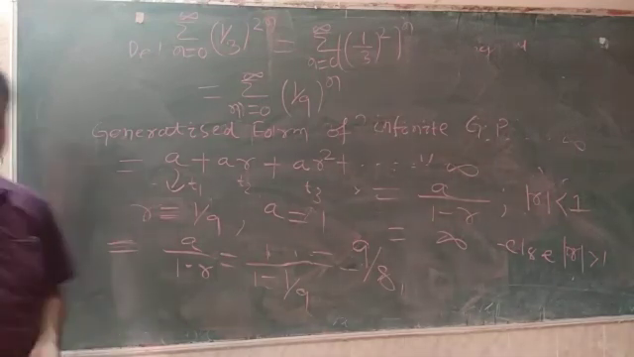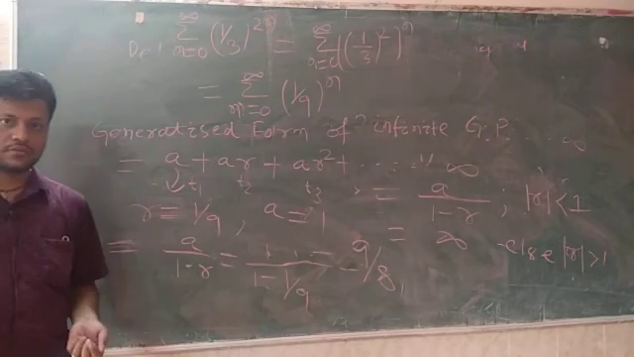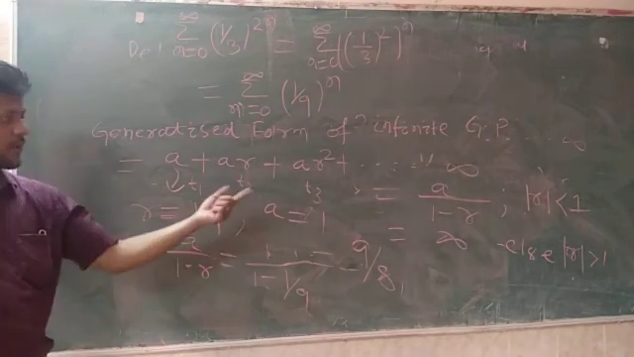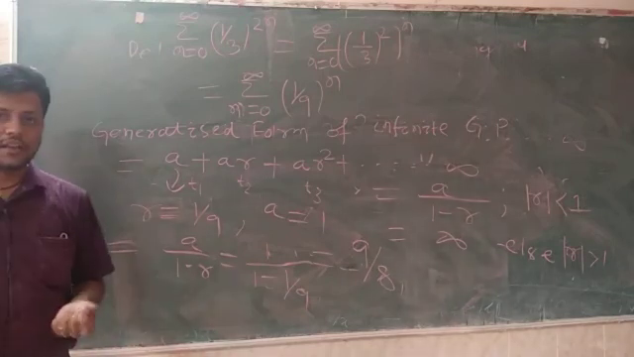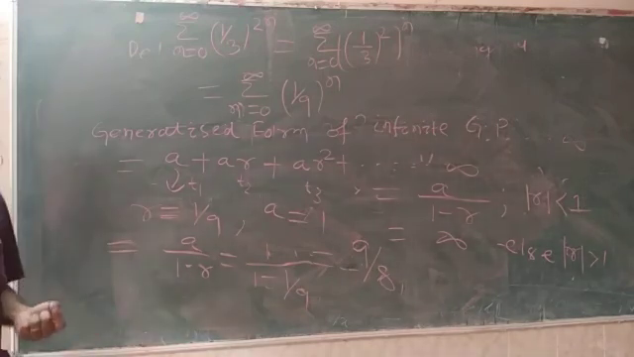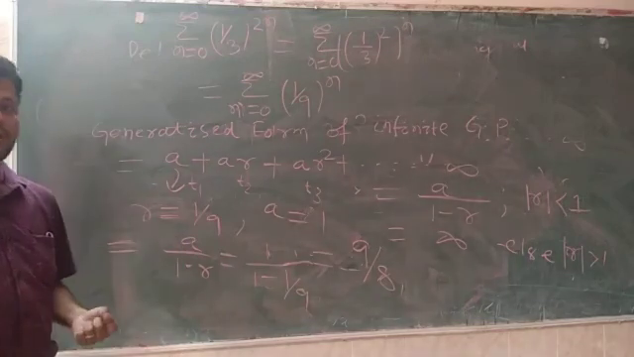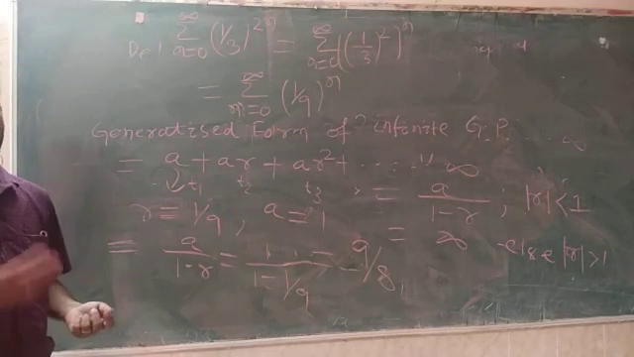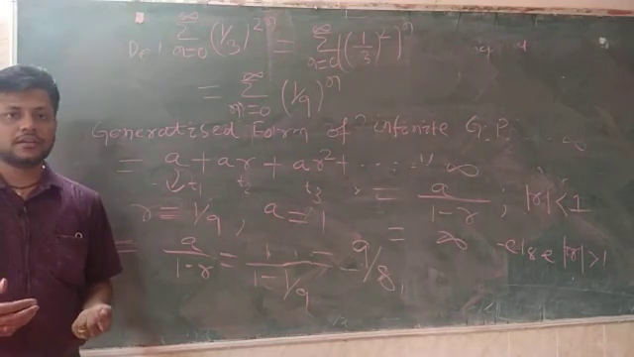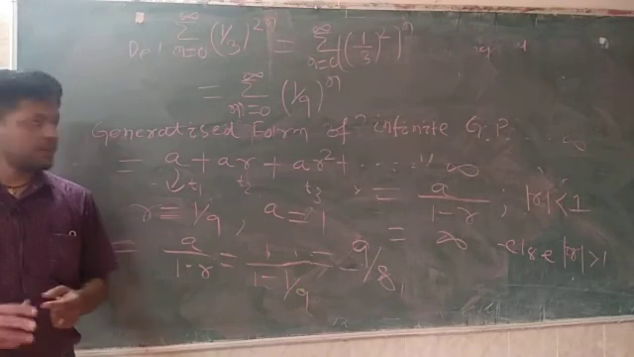In the next class I will explain the geometric progression and arithmetic progression, and how this A by 1 minus R formula comes, and thereafter I will solve more questions on finding the energy and power of signals. After that I will give you some homework questions to find the energy and power, and thereafter we will see another classification of signals.